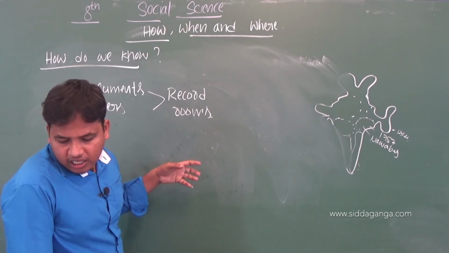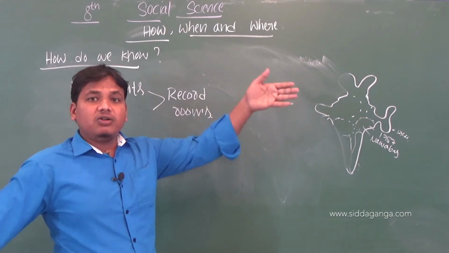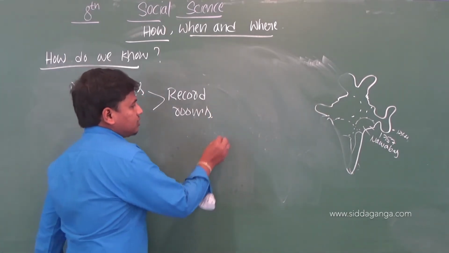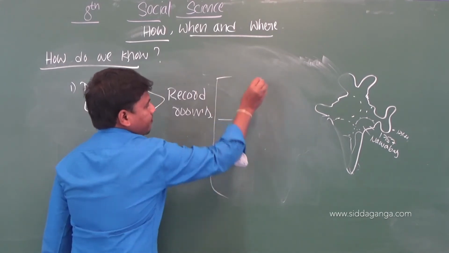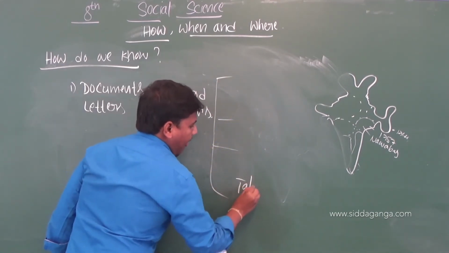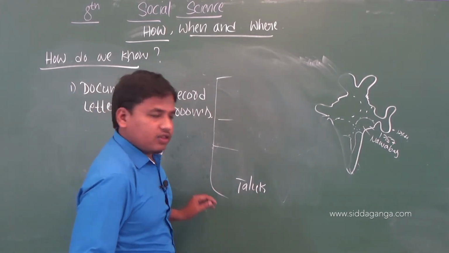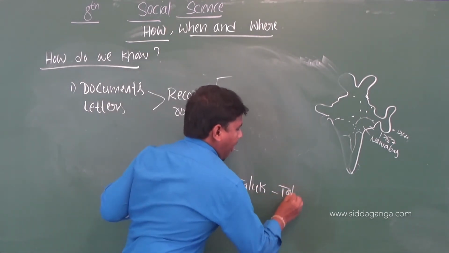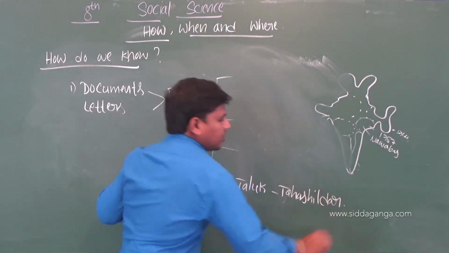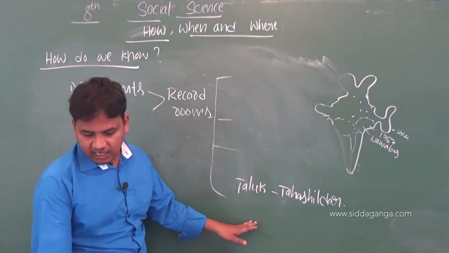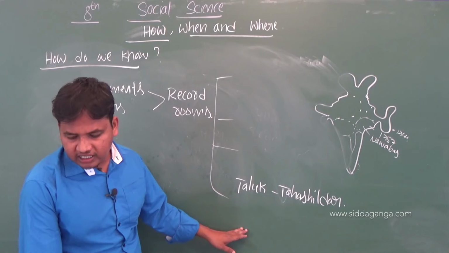And next, to all the administrative institutions, from central to local, which means at the taluk level. Who is the head of the taluk? The Tahsildar is the head of the taluk. There was a Tahsildar office, the village Tahsildar office.